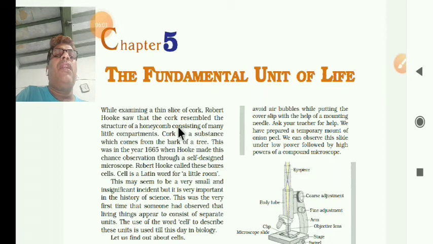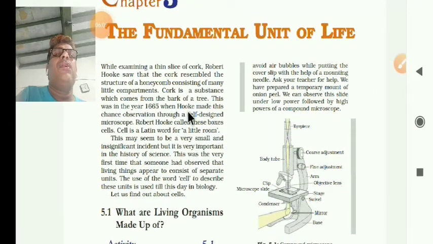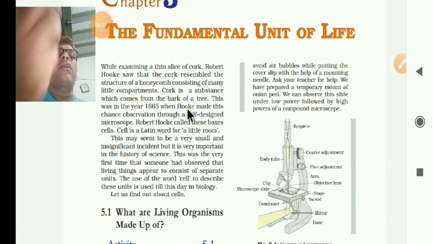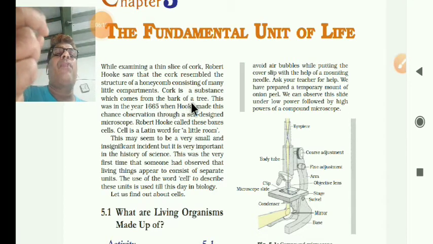And here cork is a substance which comes from the bark of the tree. That is the cap of the bottle. This was in the year 1665.